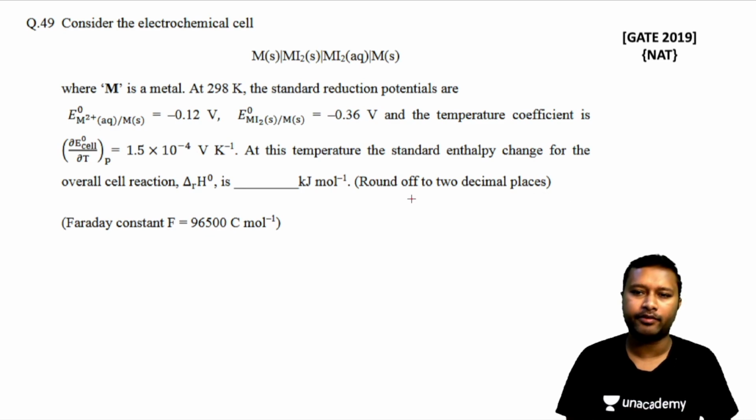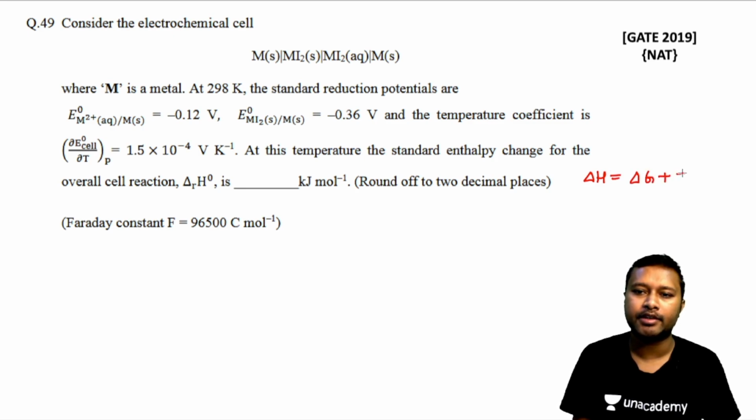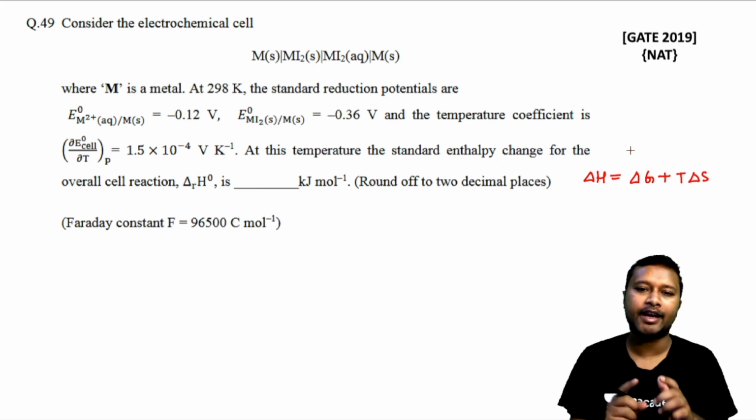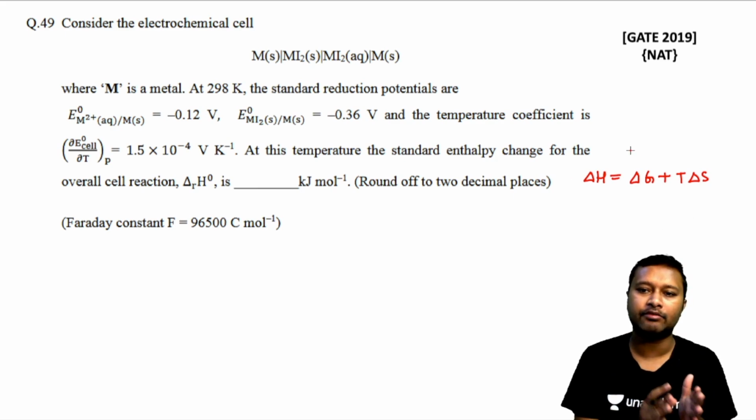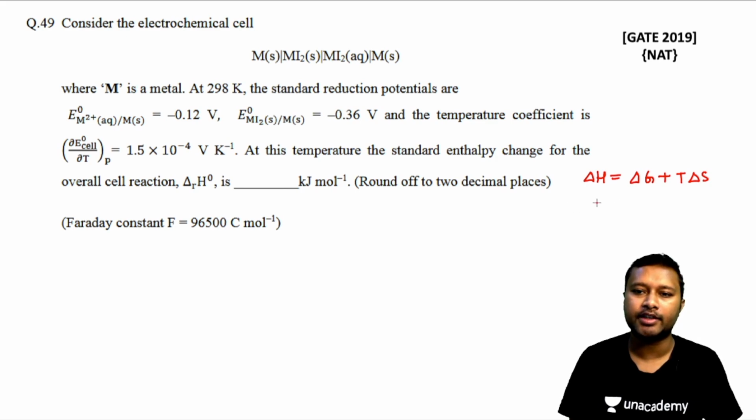If you know a little bit of thermodynamics and thermodynamic relations, you know that delta H is equal to delta G plus T delta S, right? This is the relationship which we have. That means in order to calculate delta H, we have to calculate delta G and also delta S. Now how to calculate delta G? Delta G is pretty simple to calculate. Delta G is equal to minus nFE of cell, right? That's how we calculate your delta G.